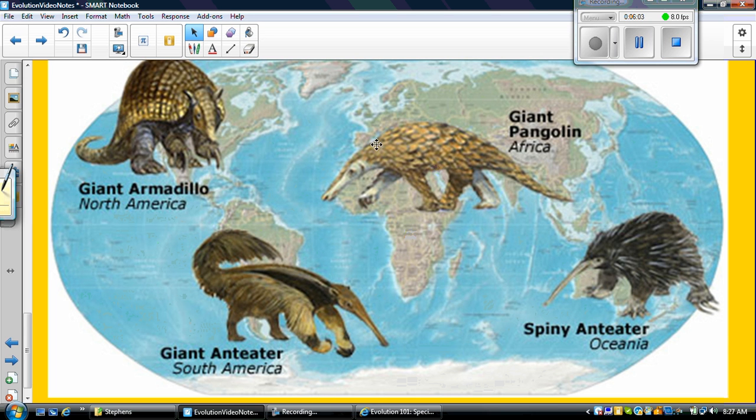So they evolved based on their environment. So those species that had the necessary adaptations to survive in their environment passed on those traits, and they evolved into a separate different species. And if you look, we've got 4 different species of armadillos and anteaters. They're kind of very similar, and they all evolved from one species.